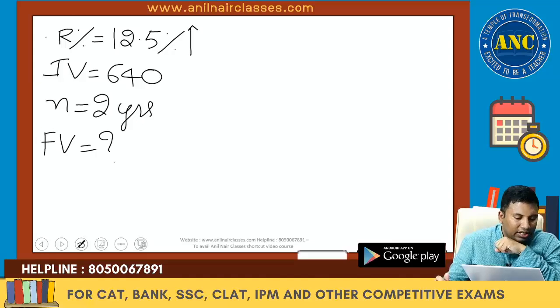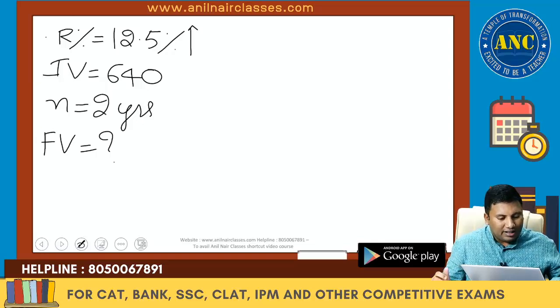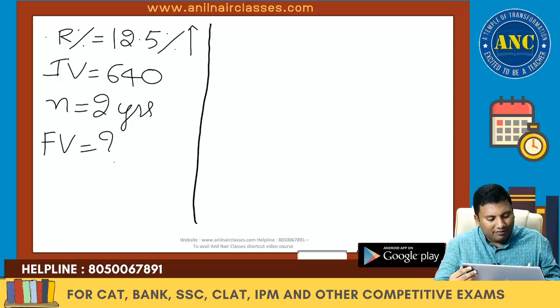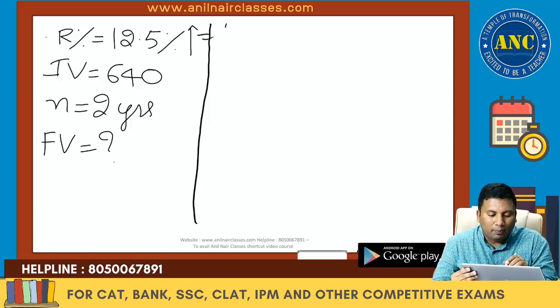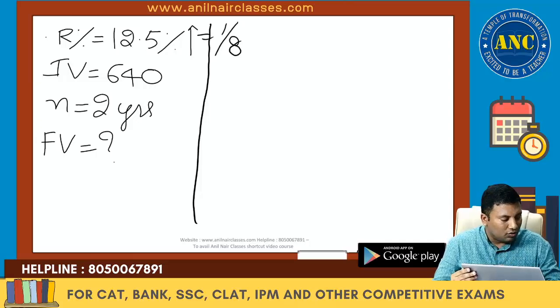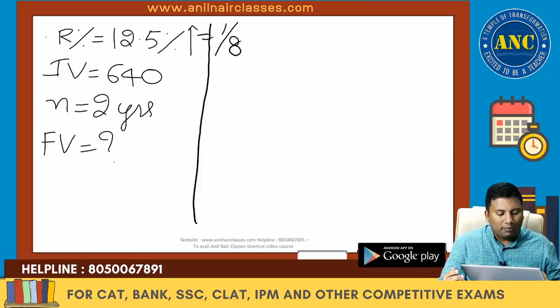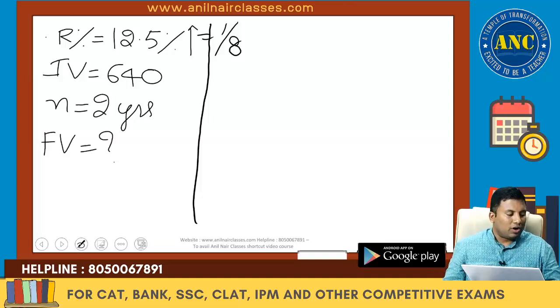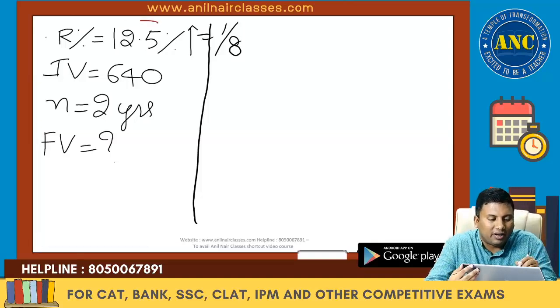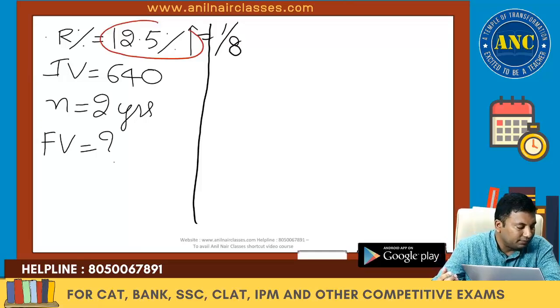Now listen carefully. R percentage is 12.5 percentage. Initial value 640. N is 2 years. Find the final value. Introductory question, listen carefully. 12.5 percentage is 1 by 8.